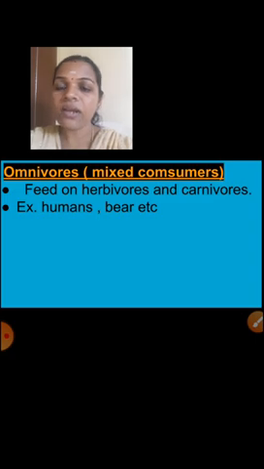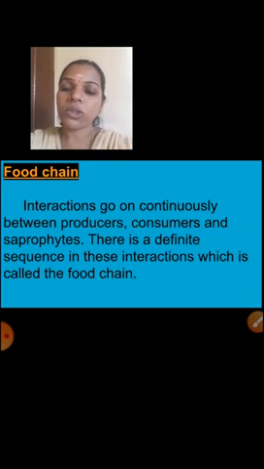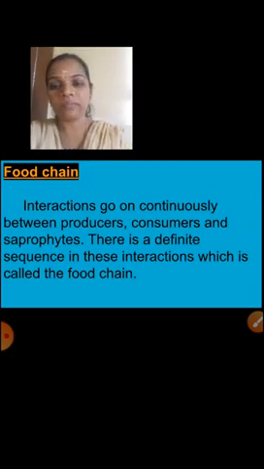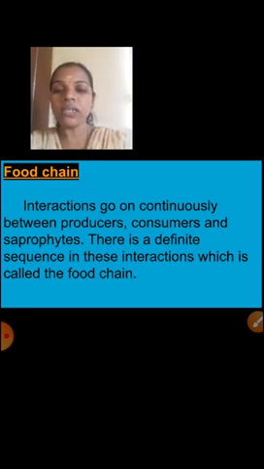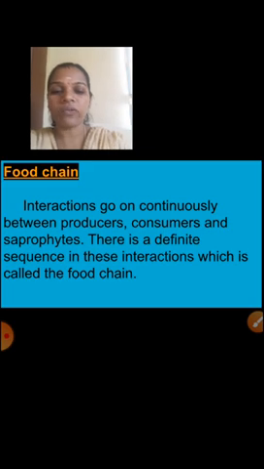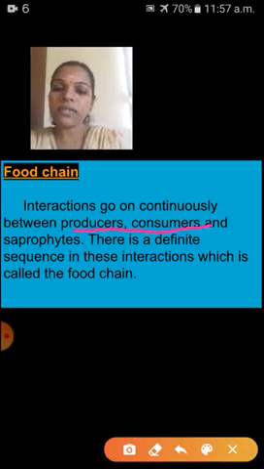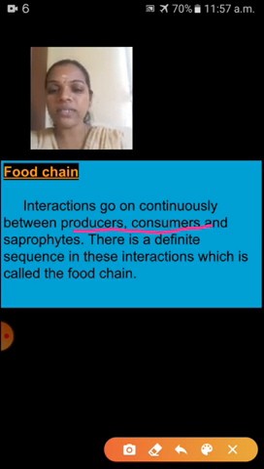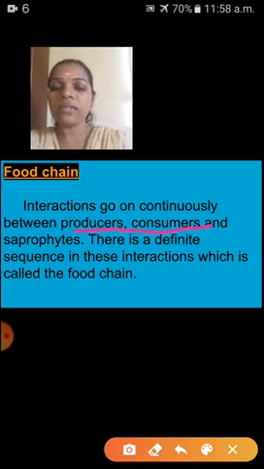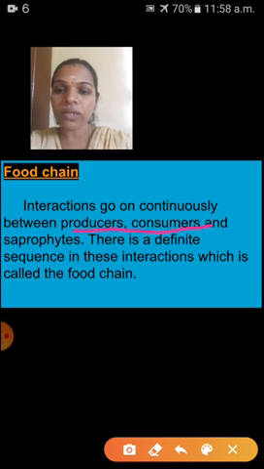Shall I go to next? Next one is food chain. What is meant by food chain? Interactions go on continuously between producers, consumers and saprophytes. In the interaction between producers, consumers and saprophytes, there is a definite sequence, which is called the food chain. So that is what is meant by food chain.